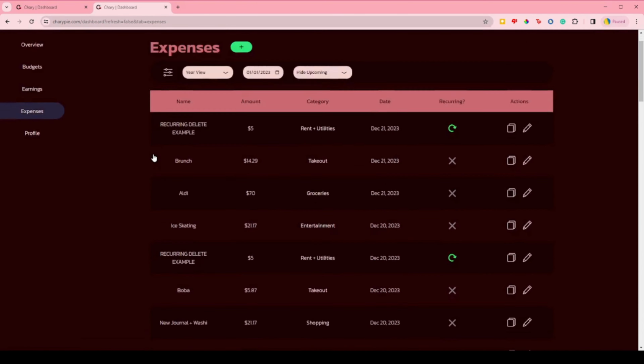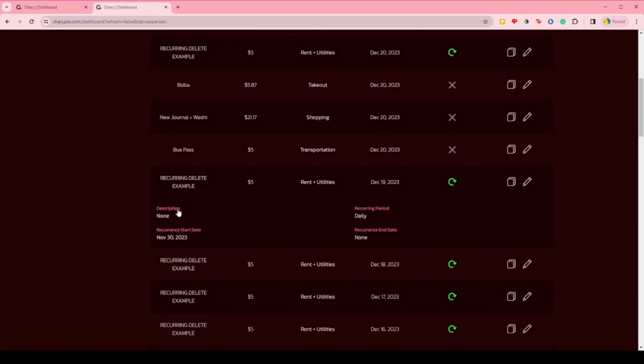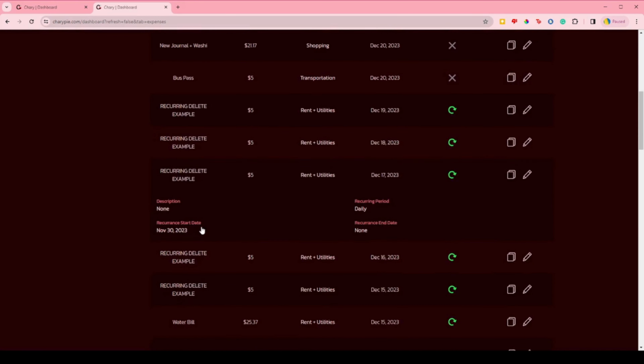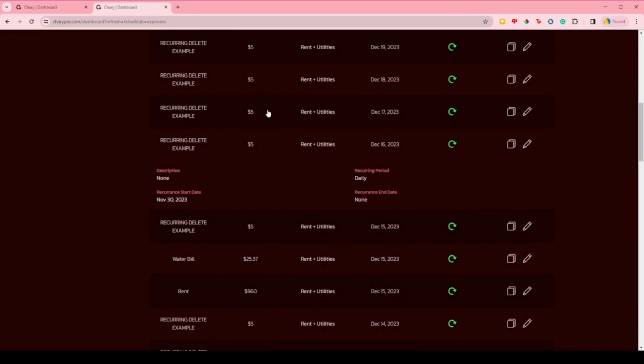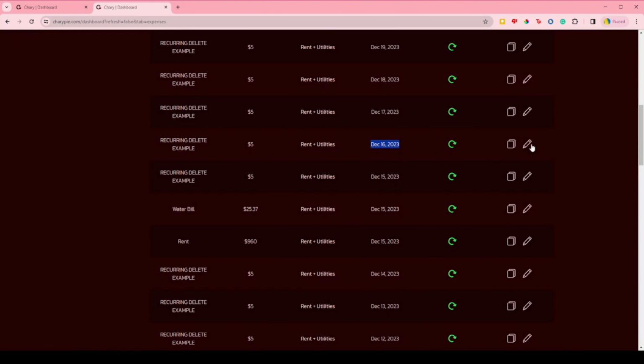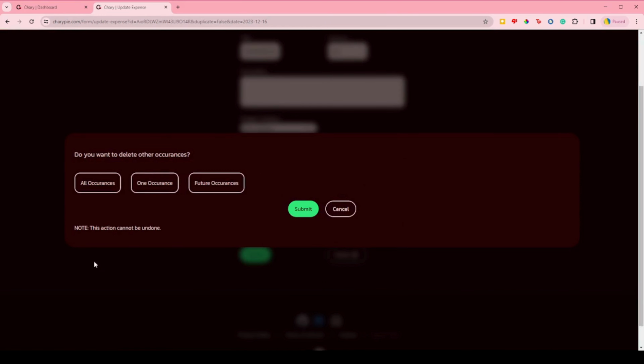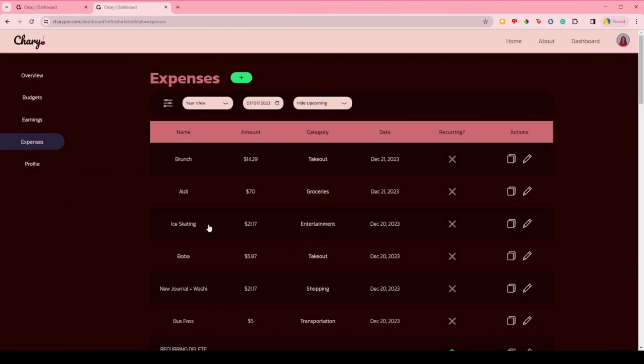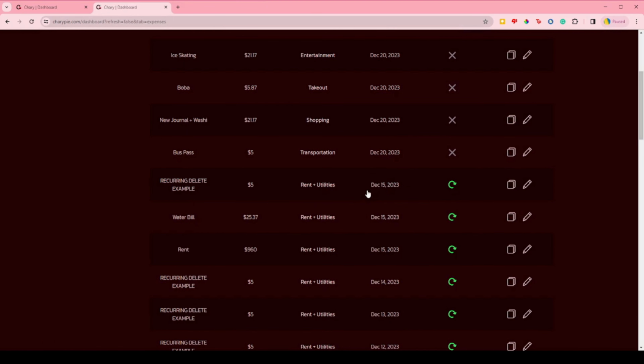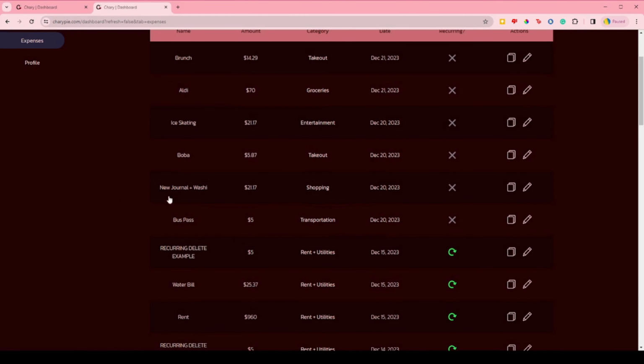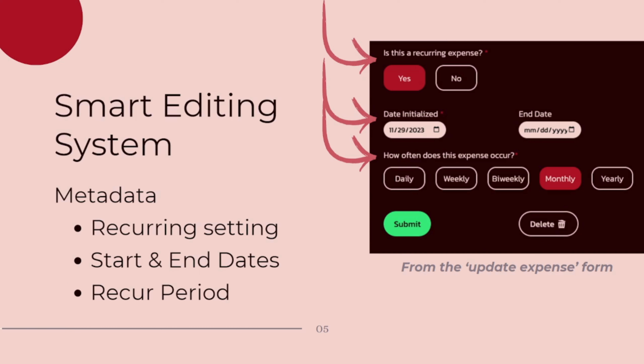The last action a user can take is deleting. Users have the same kind of freedom when it comes to deleting as with editing. When it comes to a recurring entity, users can choose to delete one, all, or future occurrences. It is important to note that deleting is permanent, and choosing to delete all will delete all occurrences with the same original entity.